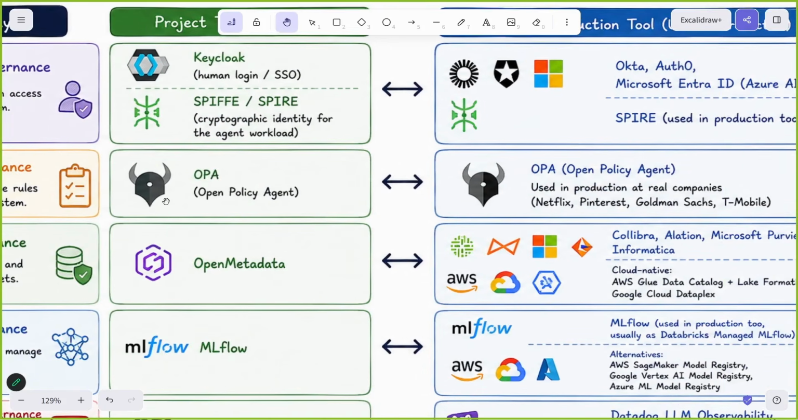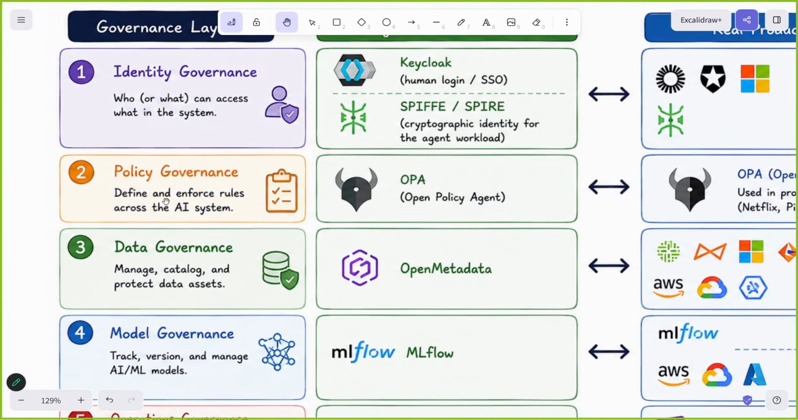Next we talk about policy governance. This is Open Policy Agent. What Open Policy Agent will do is monitor each step of your application execution, and it will tell whether it is happening within the policies or not. If any one of these conditions fails, the system will stop there itself. It will not proceed further.